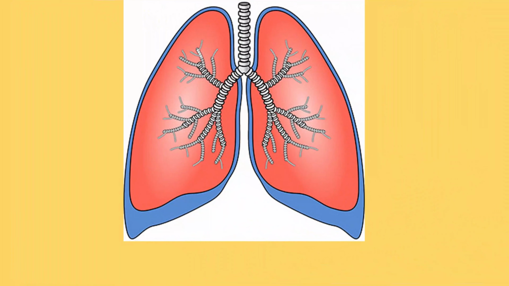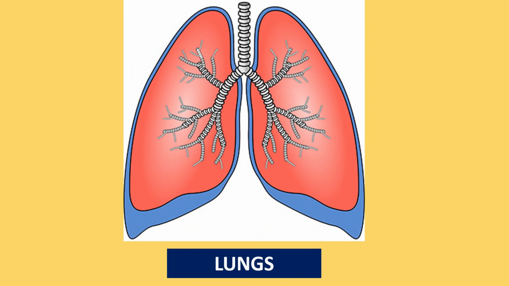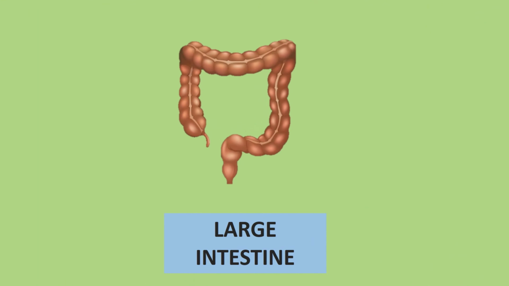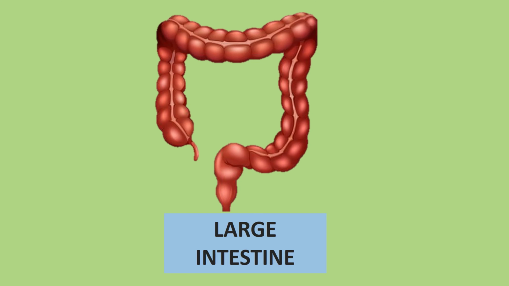Lungs. In the respiratory process, lungs remove carbon dioxide and water. Next, large intestine. Excess salts of calcium, magnesium and iron are excreted by its epithelial cells along with the feces.